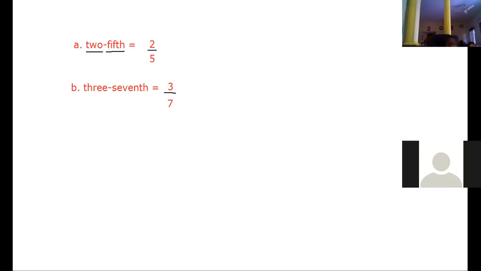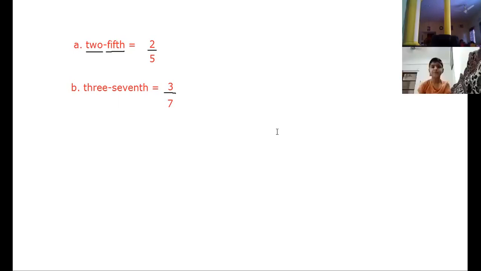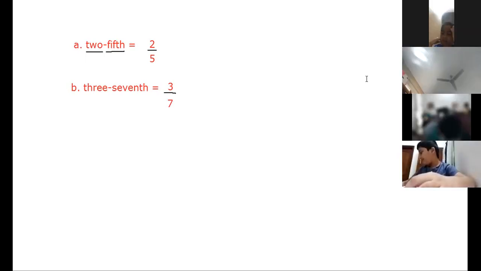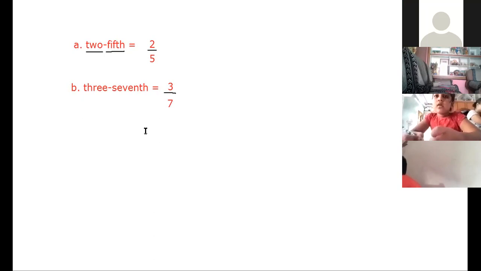So out of 7 parts, we are talking about how many parts, Anik? Above that line, what is the number? 3, ma'am. So out of 7 parts, we are talking about only 3 parts. Yes. Okay. Now leave one line and write the next.